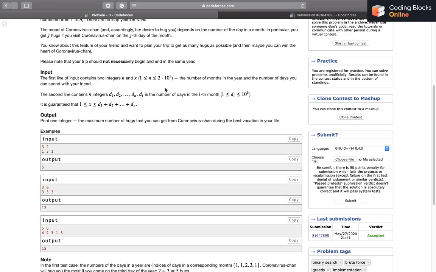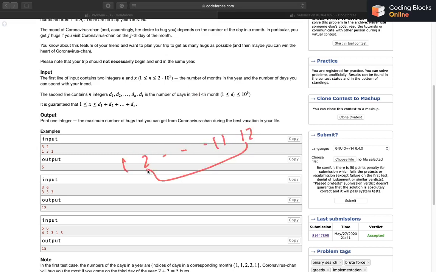And if we take the overall maximum for all the possible values of I, we'll have our answer, right? But one problem I see here is that the trip should not necessarily begin and end in the same year. Let's say the calendar had 12 months, and if we went there in the 11th month, maybe we want to stay there for more than 2 months. So we would have to come back to one from 12. So the 11th month and 12th month, and then we would have to come back to this first month.